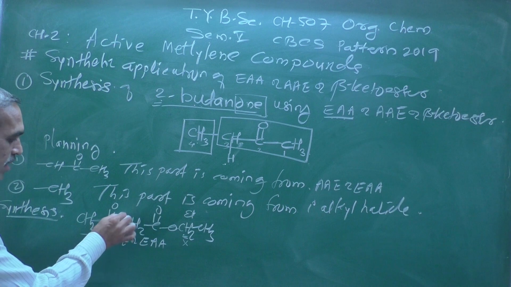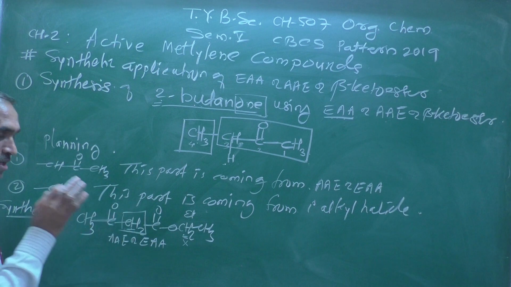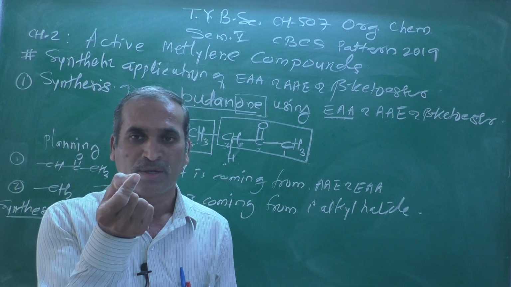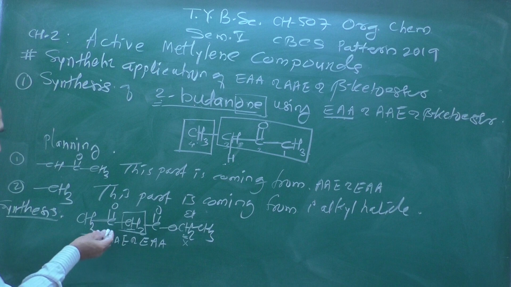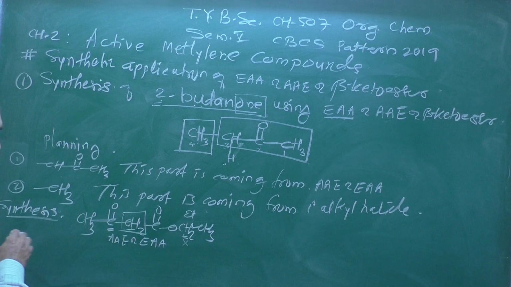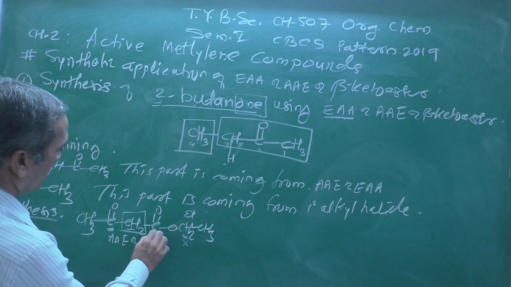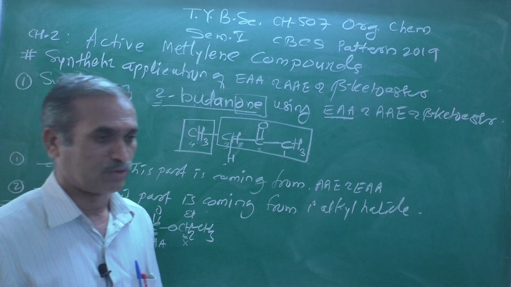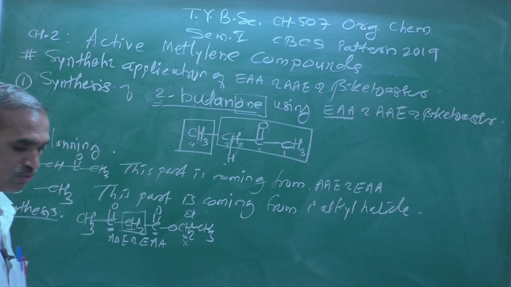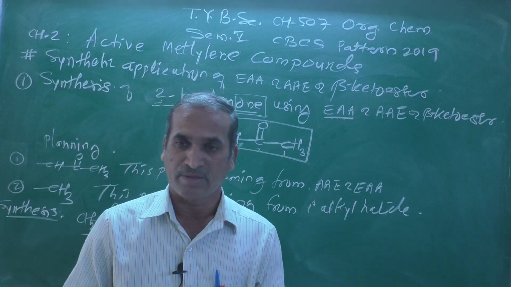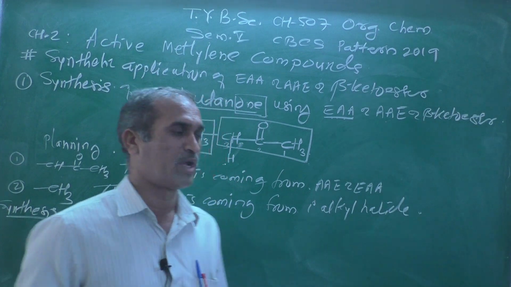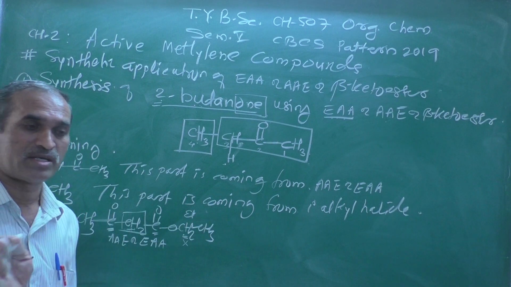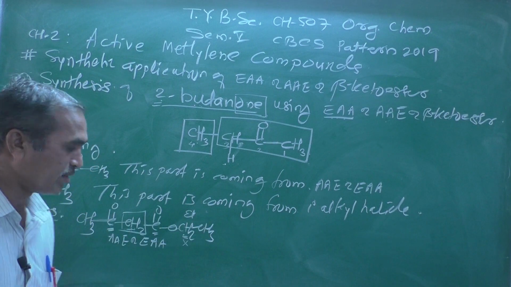Only this is a reactive methylene group, because according to the definition, it is located between 2 electron withdrawing groups. See here, on left hand side there is a carbonyl group, on right hand side there is also a carbonyl group, 2 electron withdrawing groups, and this CH2 group is present between them. That CH2 is known as active methylene group, and this compound is known as an active methylene compound.